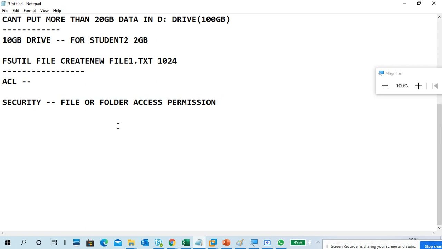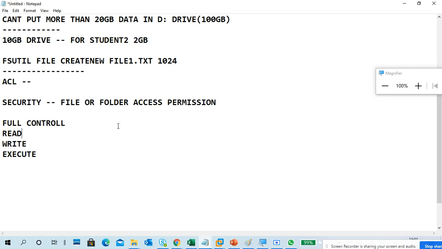What do access permissions mean? Read permissions, write permissions, mainly read, write, execute. Execute permissions are there. Of course, full control is there. Full control means you can do anything, like delete permissions and everything. But in general, the main permission set is read and write permissions.